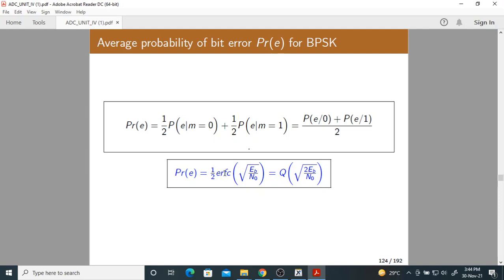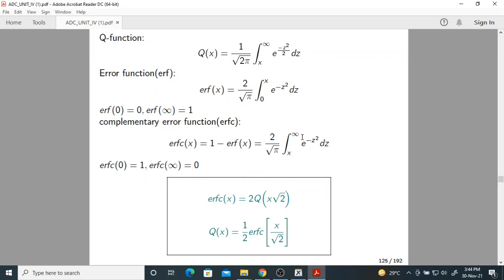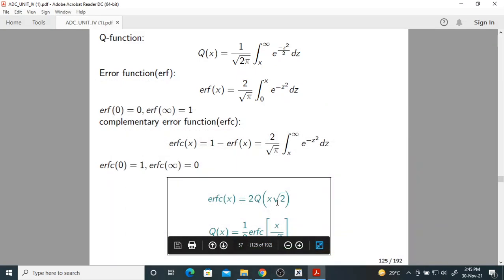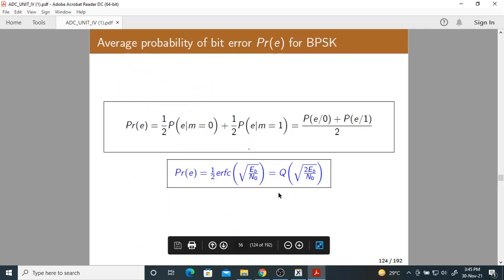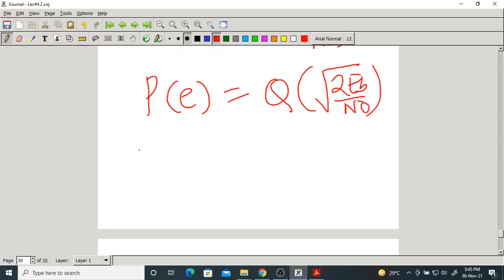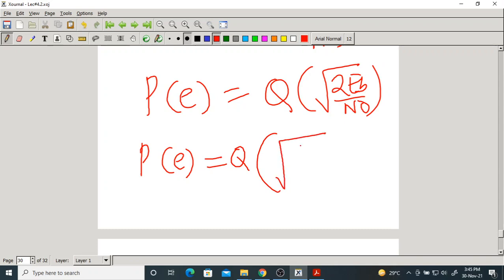Now we can also convert it into the complementary error function, ERFC. So we have to go through these formulas to convert from Q to ERFC. Okay, you go through this once. So finally, the probability of error of BPSK, very, very important, is Q of root 2Eb by n0.